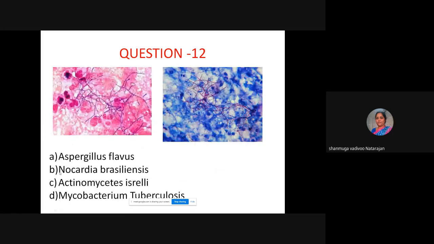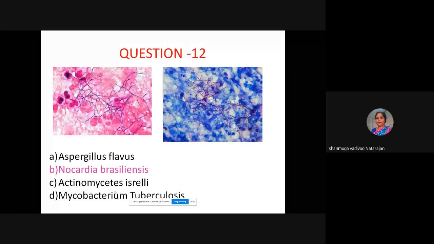This is the gram stain and acid fast stain picture. Both were done. What is the choice? Can it be Aspergillus flavus? Anybody? I'm sorry. So the choice is, it is actually Nocardia brasiliensis.